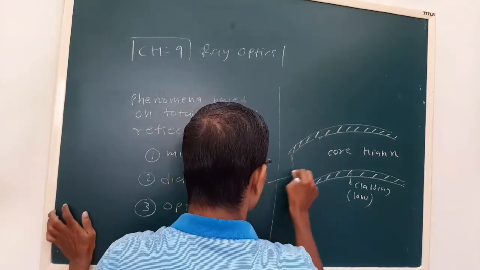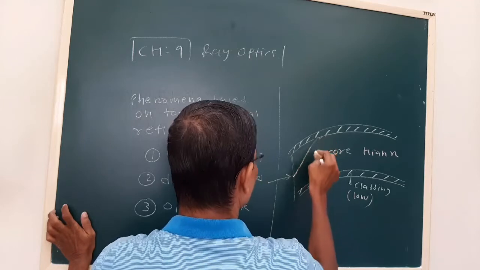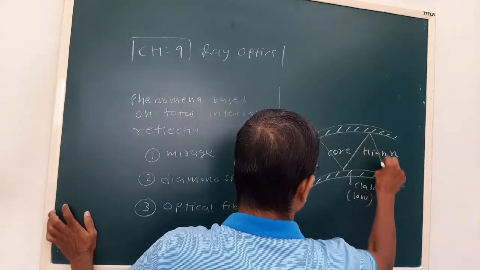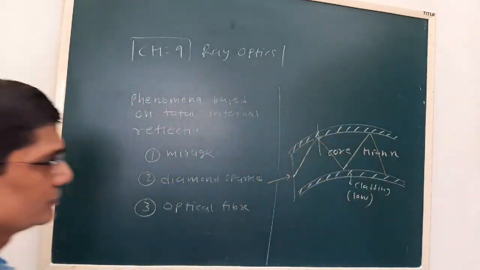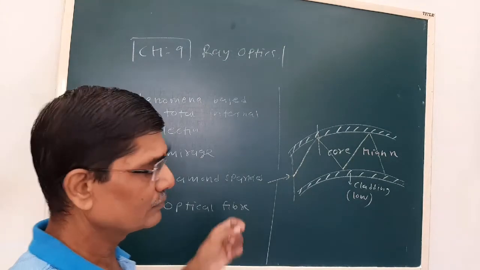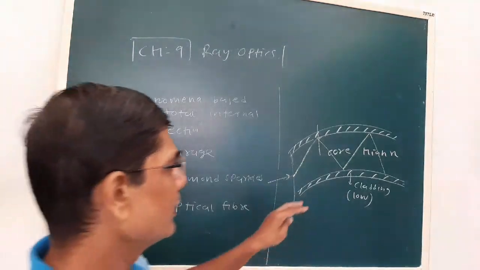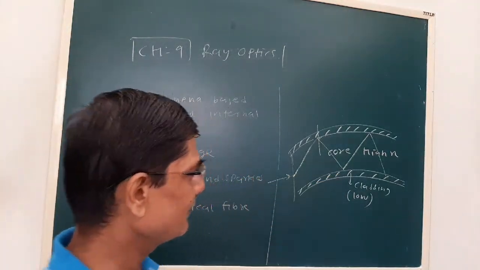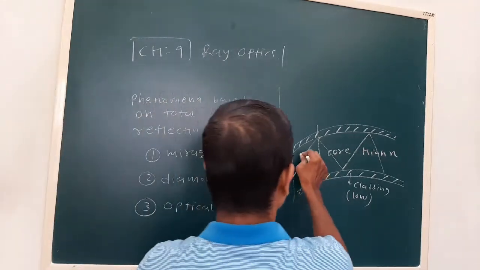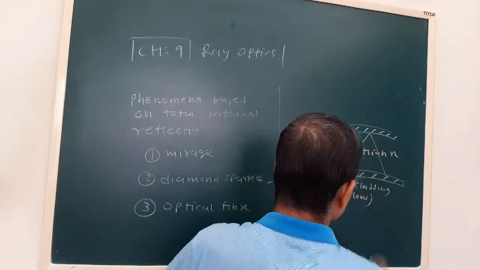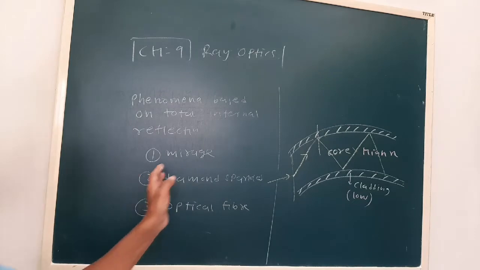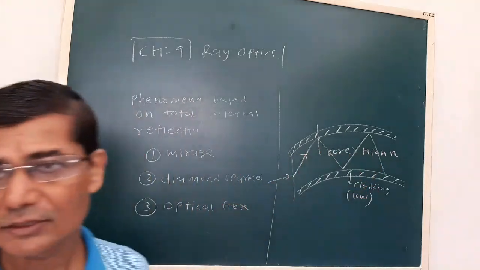The ray has entered. The refractive index of the core and the cladding is such that it undergoes total internal reflection, and the ray will travel for a very large distance.